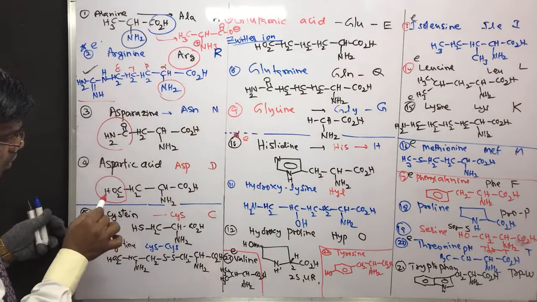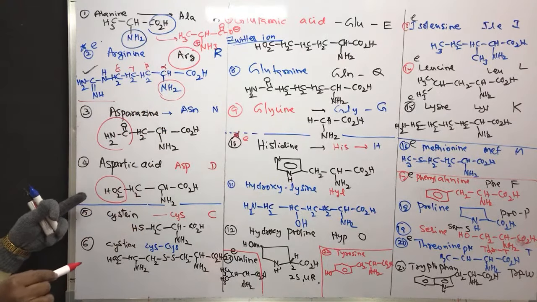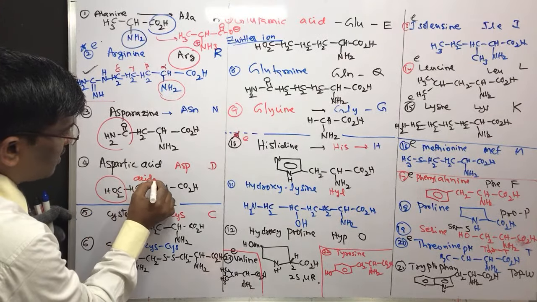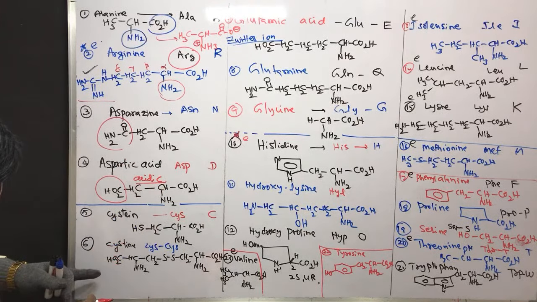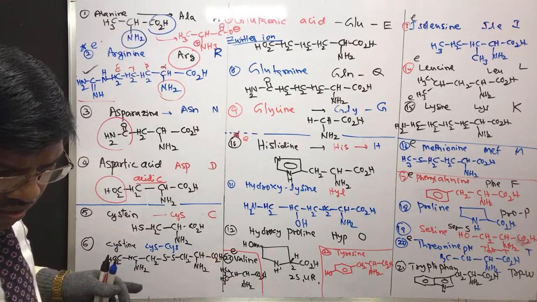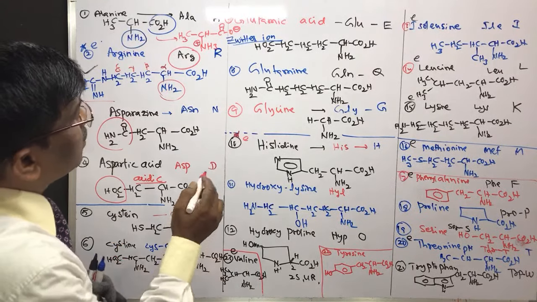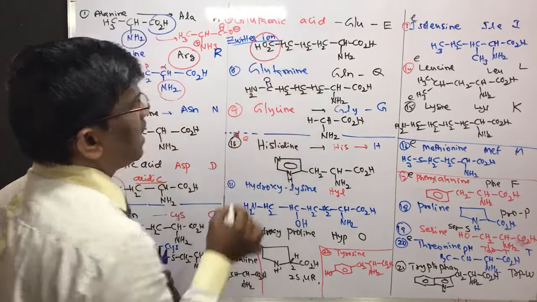But this aspartic acid has an extra carboxylic acid, so it is an acidic amino acid. Then glutamic acid, yes, this also has an extra carboxylic acid.